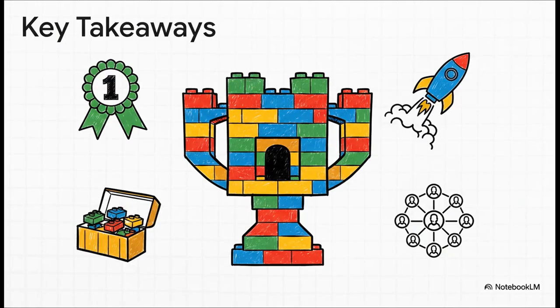So let's just sum it all up. LangChain is the number one framework for building AI applications today, period. It radically simplifies development with its Lego-like components, it's supported by a huge and active community, and it is the proven, production-ready choice for any serious AI development.